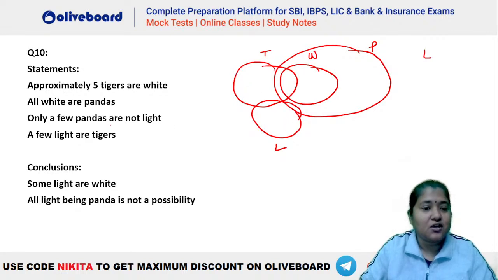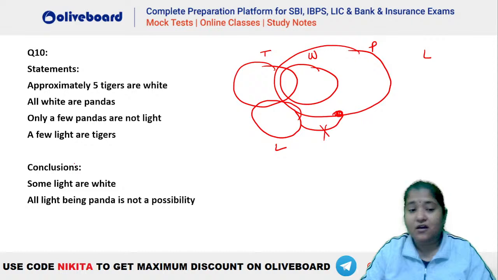That is the meaning here. So only a few pandas are not light. That means some pandas are light and some pandas are not light. ये डायग्राम है, ठीक है? फर्स्ट वाला देखो, some light or white. You can see light and white, they are independent of each other.